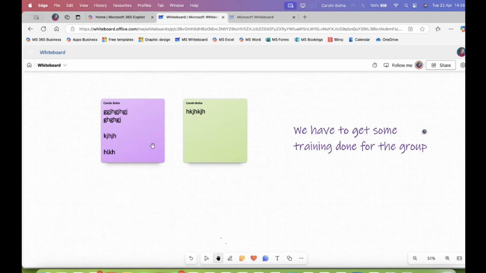Let's say these notes are my sticky notes, and I want the group to now contribute to them. They can either leave comments, as I've just done, or they can go for reactions. The reactions are over here. So let's just go back to our selector tool. You have to jump between the tools.